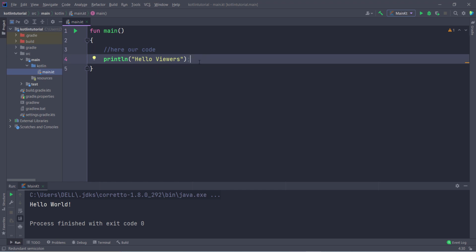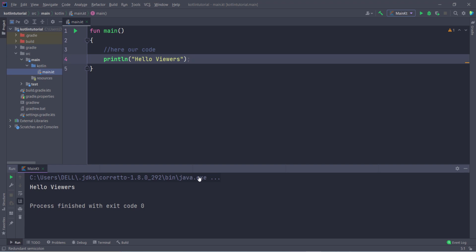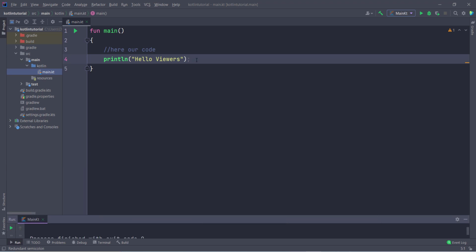But if you are writing big code, then try to maintain consistency. If you add a semicolon here, then try to add a semicolon everywhere, and if you don't add here, then don't add anywhere. So if I add a semicolon here and then I run this program, you can see I am going to get the output of hello viewers. So it also works fine. So in Kotlin, the semicolon is optional.